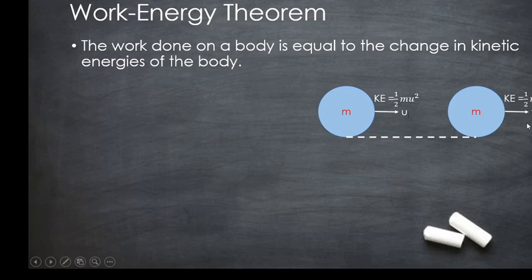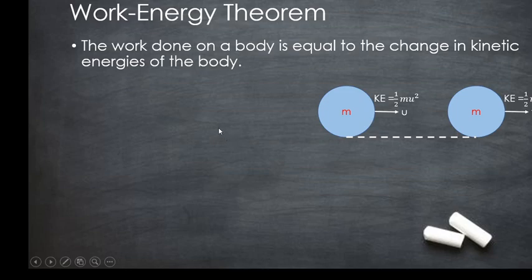Now, after attaining a velocity v, the energy associated with this object is the kinetic energy again, and the kinetic energy KE is equal to half mv square, since the velocity is v here, and it is called the final kinetic energy. But according to the theorem, the work done is equal to the change in kinetic energies. The change in kinetic energy is nothing but final kinetic energy minus initial kinetic energy.